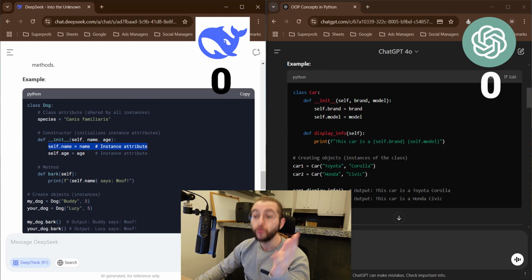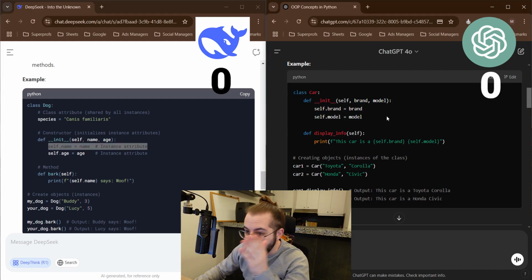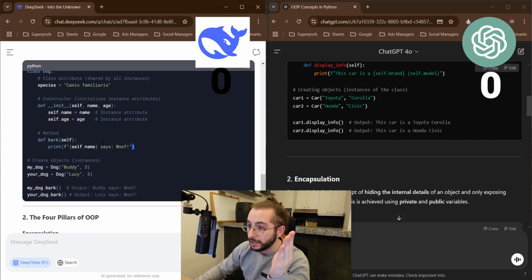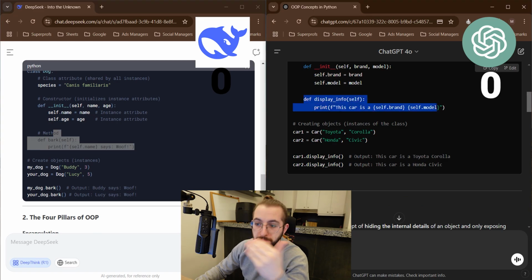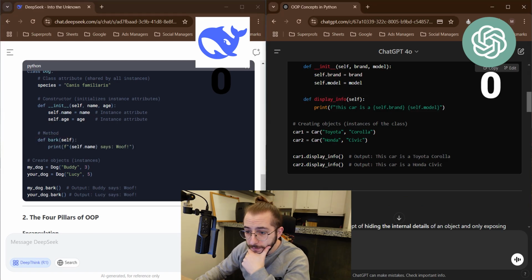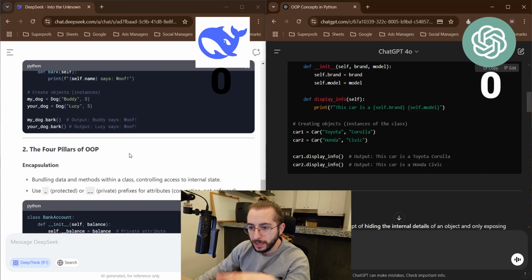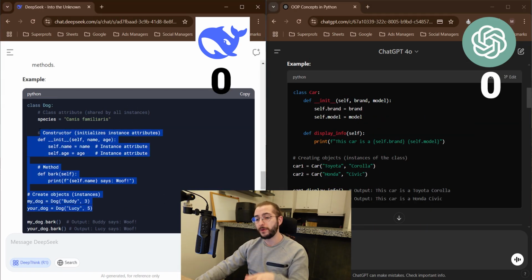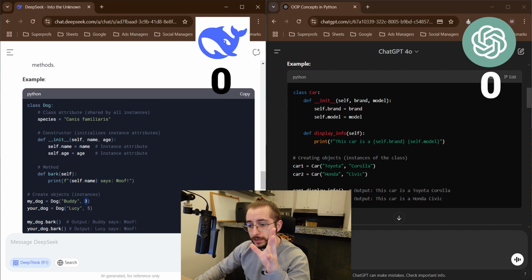Oh, and then I look here. Oh, these are instance attributes. While right here, I'm like, oh, okay, what the heck is even this? I have no idea what these are. And right here, it tells me that this is a method. What is this? I don't know. Okay. Let's scroll down. Other than that, they're both very similar, except right here, what I also love about DeepSeek. So off the top of my head right now, I would give it to DeepSeek just based on the example, because it also gives the student an integer input, which is very nice instead of just two strings.